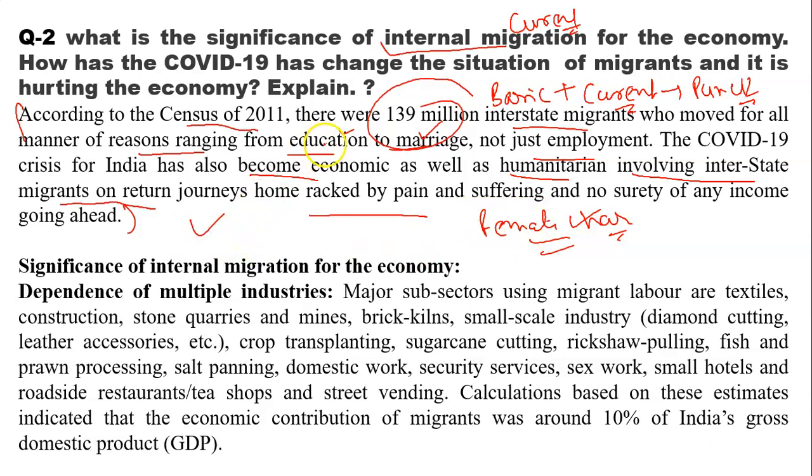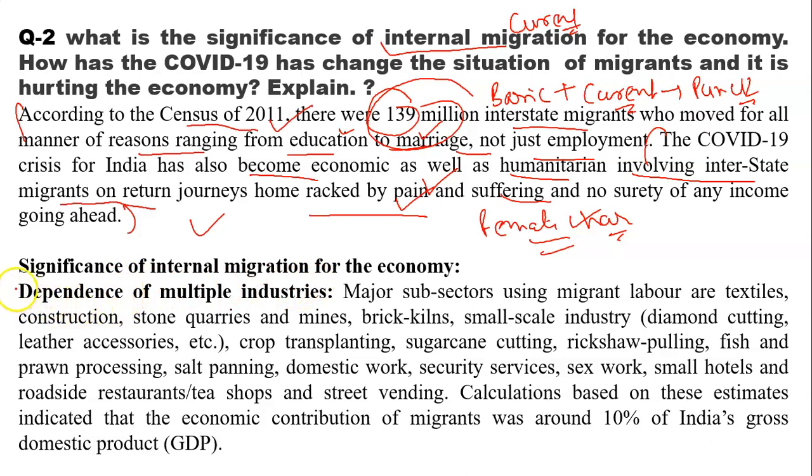So in my introduction, I have taken some data from 2011, I have defined the causes of migration, and in the last, I have defined the situation and the effect of this on poor people and poor migrants. So this is my introductory part. Now, the significance of internal migration for the economy. There are many significances.